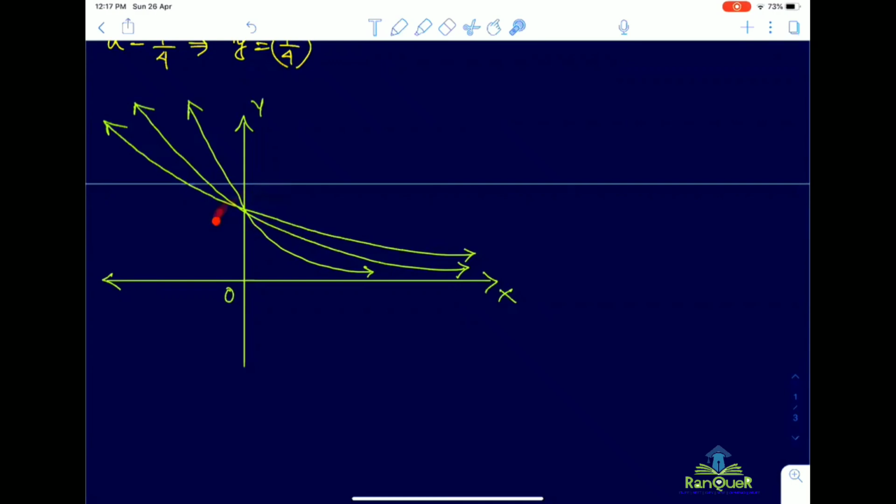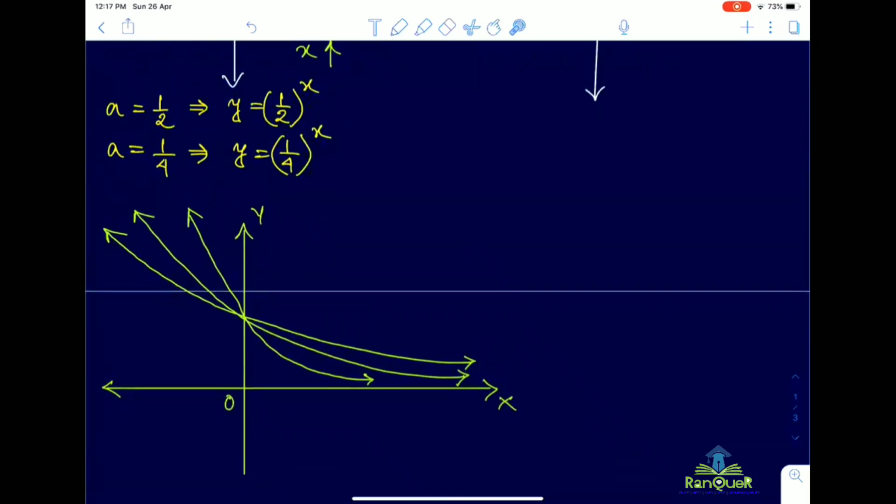Why is it so? Because at x equal to 0, suppose we think of a to the power x, what will be the value of y if x is 0? 1. Yes, for x equal to 0, y will be equal to a to the power 0, that is 1. Now whatever be the base, in every case for x equal to 0, you will get y equal to 1. Do you get my point? Yes, sir.